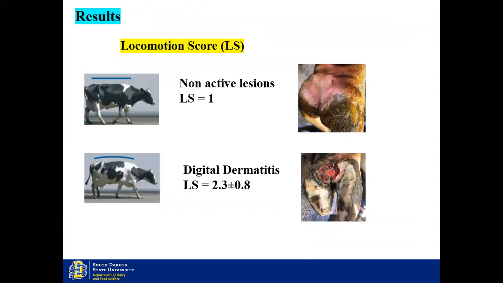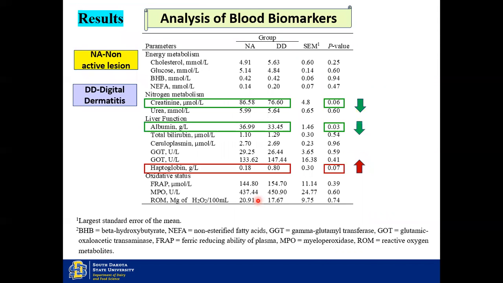Coming to the results, the first was the locomotion score assessment. The cows with the non-active lesion showed a locomotion score of 1, whereas the digital dermatitis cows had an increased locomotion score of around 2.3 plus or minus 0.8. Coming to the results of the blood biomarker analysis, we can see a clear difference in the expression pattern of some of the biomarkers between the non-active lesion cows and the digital dermatitis cows. Especially creatinine and albumin were decreased in the digital dermatitis group, whereas haptoglobin showed an increase in expression.